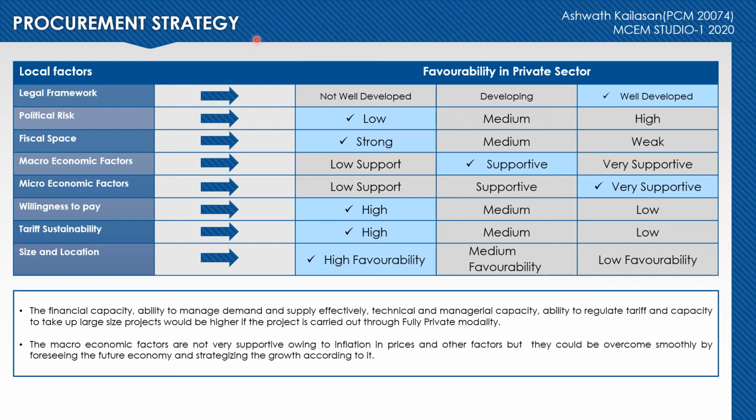The analysis reveals that the legal framework is well developed for the product considered, the political risk is low, the financial capacity of the client is strong, the macroeconomic factors are supportive, the microeconomic factors are very supportive, the willingness to pay of consumers towards the product is high, the tariff sustainability is high, and the size and location of the project is highly favorable. All these are because the client has a very good financial capacity, the ability to manage demand and supply effectively, very high technical and managerial skills, the ability to regulate tariff, and the capacity to take up large-sized projects and to execute them successfully.